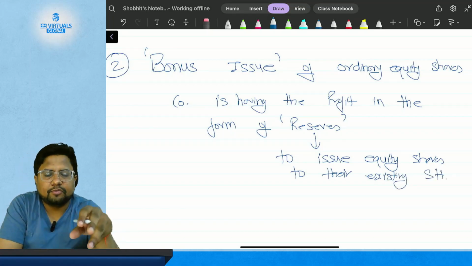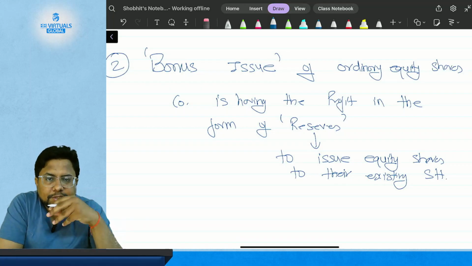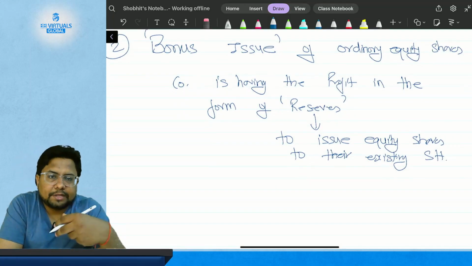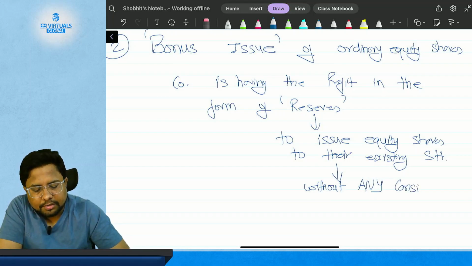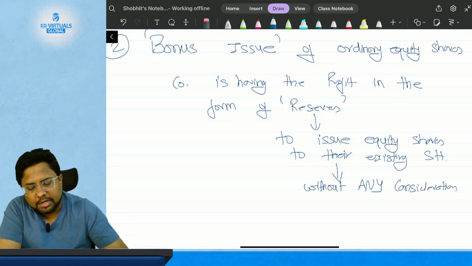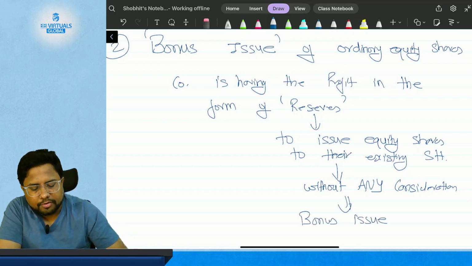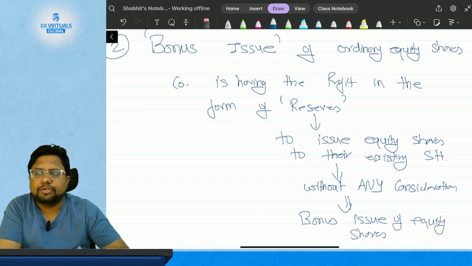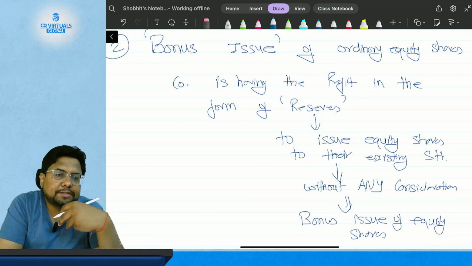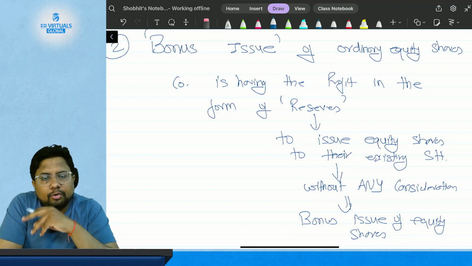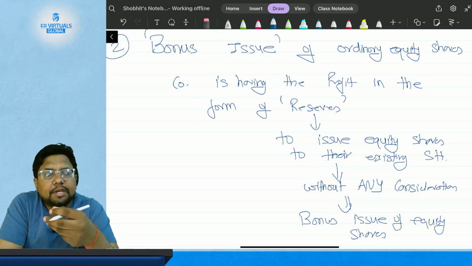I am writing SH in the short form for shareholder. Okay, so this issue which the company is going to issue to their existing shareholders without any consideration is termed as the bonus issue of ordinary equity shares. This is the concept of bonus issue of equity share, where companies utilize their reserves or retained earnings or the profit to give shares to their existing shareholders without any exchange of money.